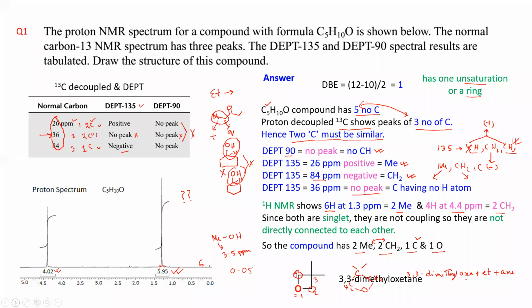Okay, any other? Sir, in proton NMR, how to know this one is 6 protons, 6H, and this one also 4H? No, this is given. When you do the proton NMR, I told you proton NMR has a few pieces of information, right? You have splitting information, you have integration information. This is the integration information you will get from the proton NMR. You don't need to remember. The machine will show you. When you have the proton NMR, to complete the NMR, you have to do this area calculation.